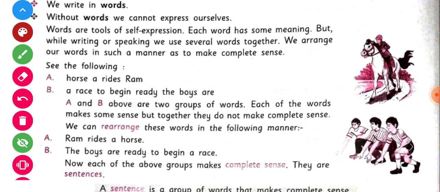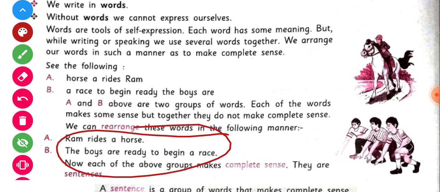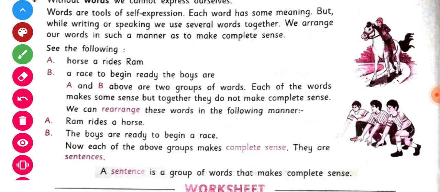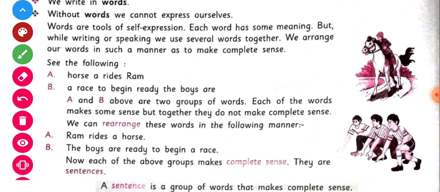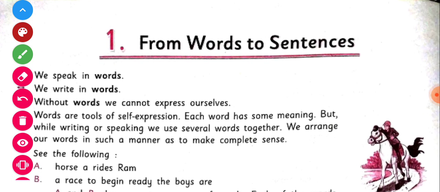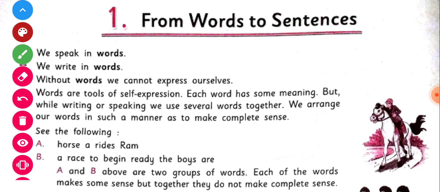Now each of the above groups make complete sense and they are sentences. Now we can call these two groups of words sentences. So children, a sentence is a group of words that makes complete sense. Now children, this chapter is over and we will discuss in this video the next chapter also.